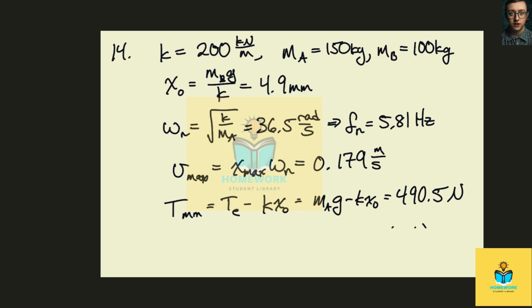So the tension in equilibrium is m a g, and then Kx0 we have from here and here, because the maximum tension will be a plus in here, and that would be right when it gets released. The tension actually will change from supporting this total mass to just the mass of the magnet, and then when it oscillates back to the top, the tension will be at its minimum, and we get 490.5 newtons.